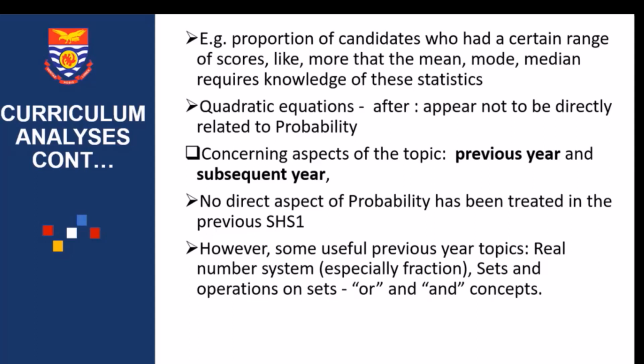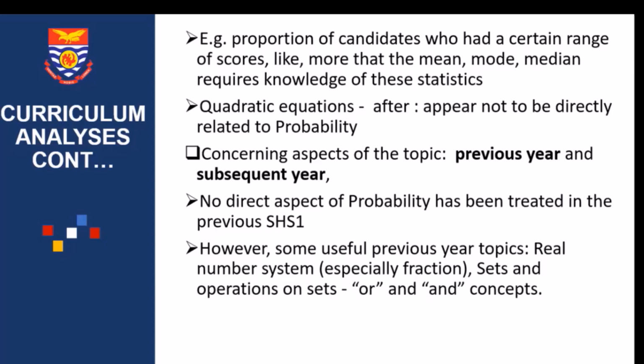Topics such as the real number system, where they learned about fractions. When we talk of probability, these things can be expressed as proper fractions. The probability of an event is between 0 and 1. So this concept of fractions can be helpful in the study of probability.